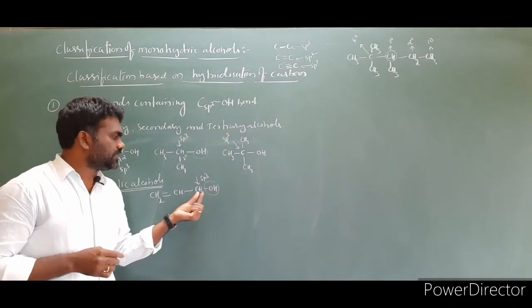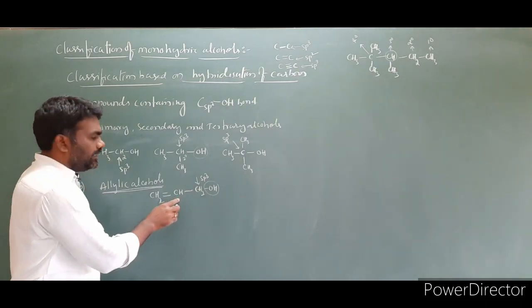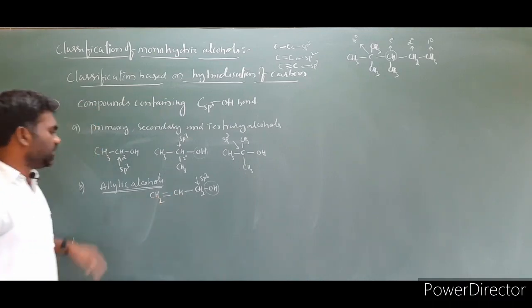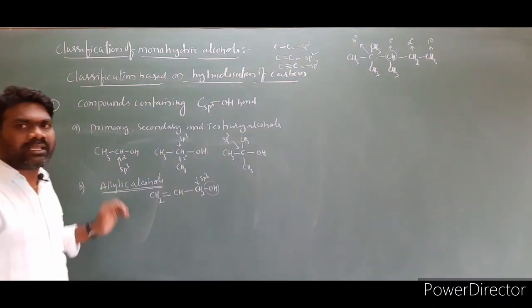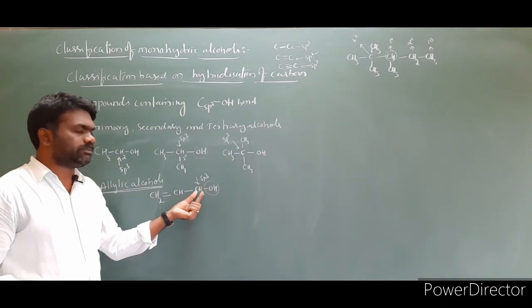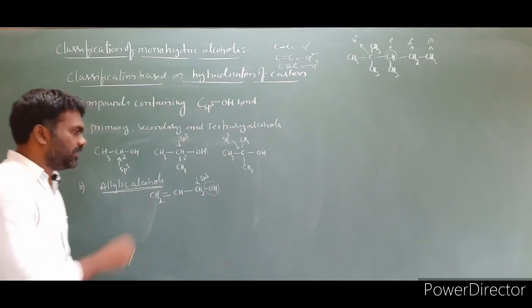So this OH attached carbon is sp3 hybridized. This sp3 hybridized carbon is next to a carbon-carbon double bond. This type of alcohols are called allylic alcohols. In allylic alcohols, the OH group attached carbon is sp3 hybridized, next to a carbon-carbon double bond. Let us write the sentence.